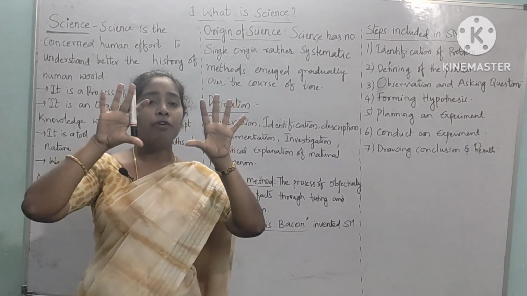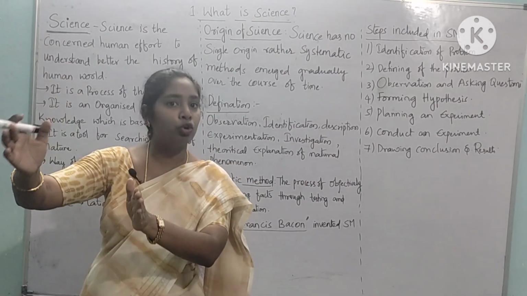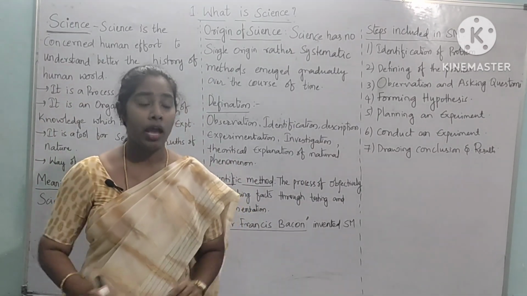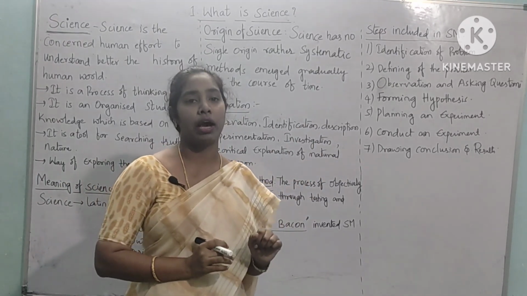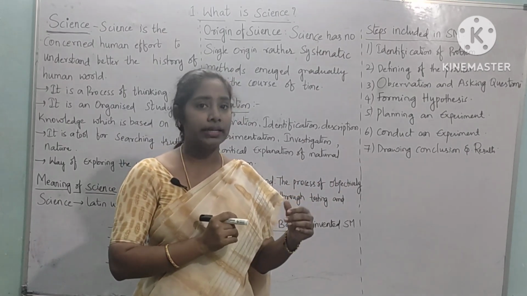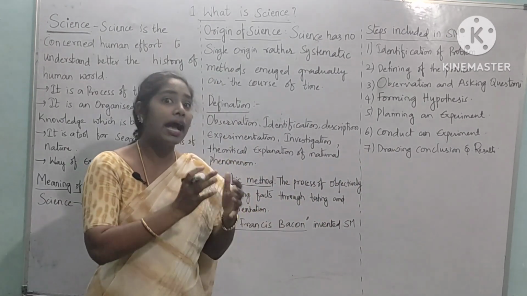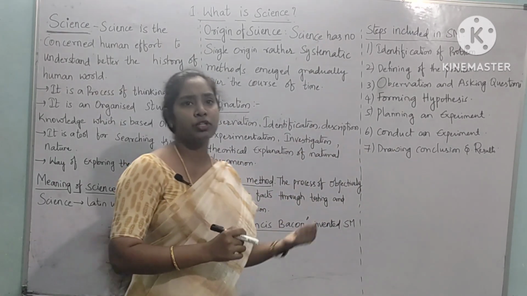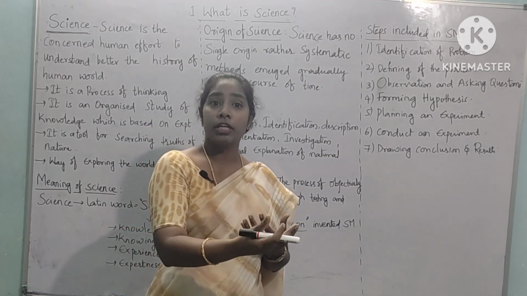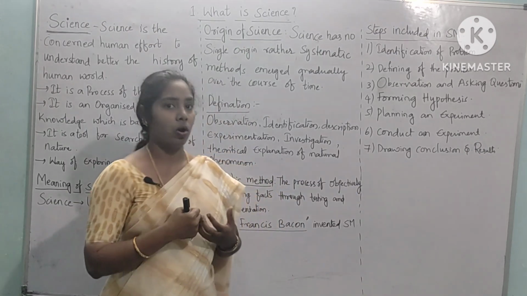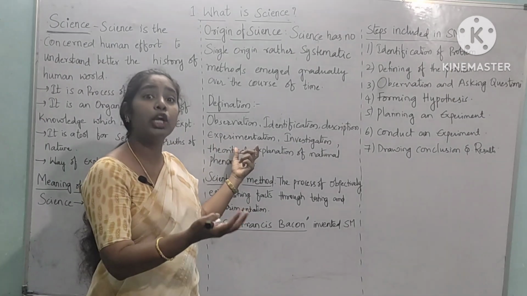By seeing the physical morphological structure, you will identify that this group of organisms comes under plants, and these groups of organisms, which move from one place to another, are related to animals, right? Next, description. By seeing the morphological structure itself, you will give some description about the organism. So science also includes description.